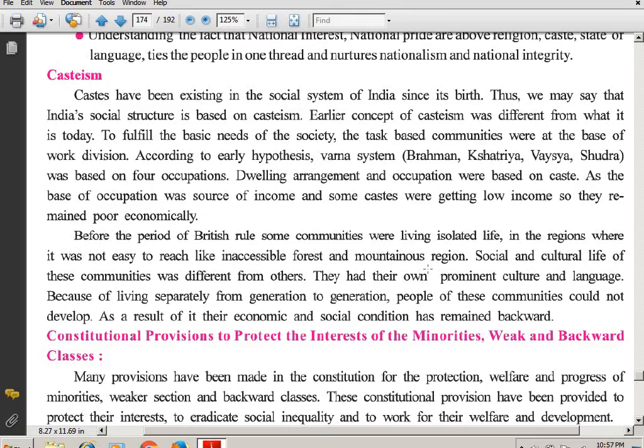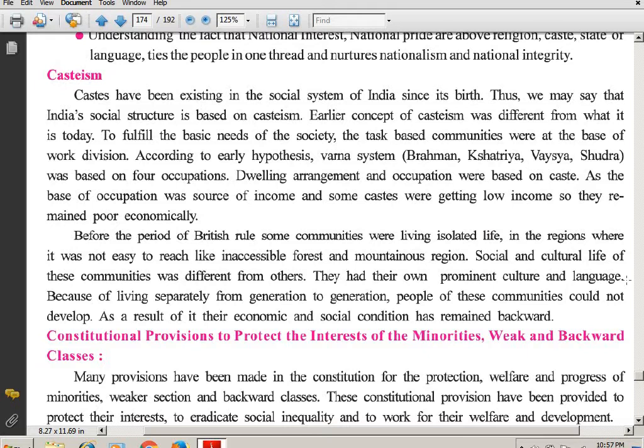Social and cultural life of these communities was different from others. They had their own prominent culture and language. So students, you understood, those who stayed in the forest and the mountainous region, since people could not reach there, did not have easy access to things.